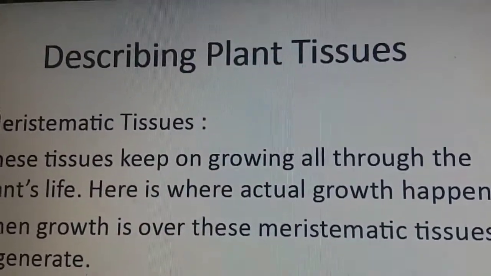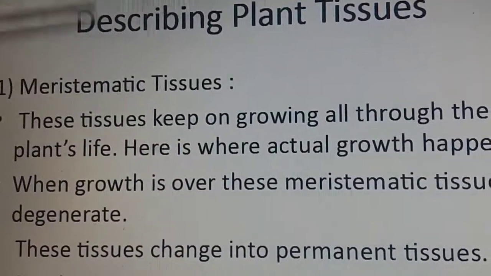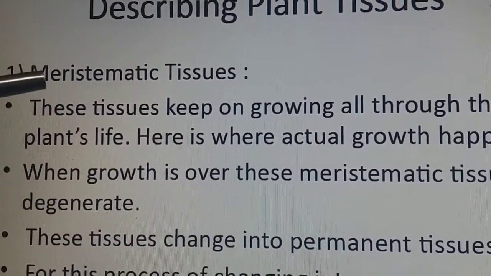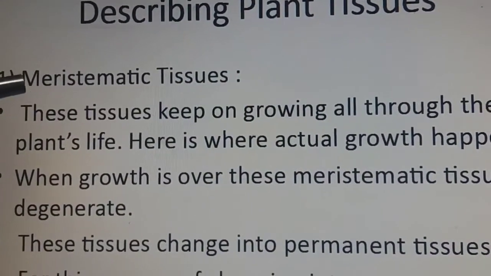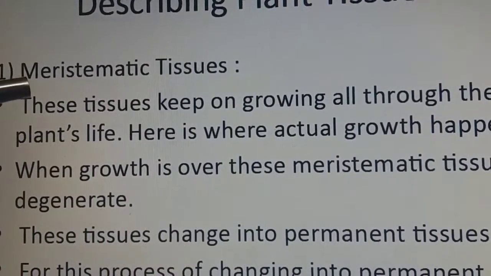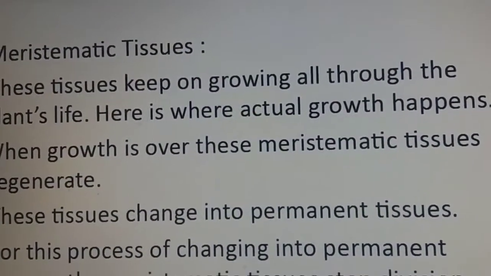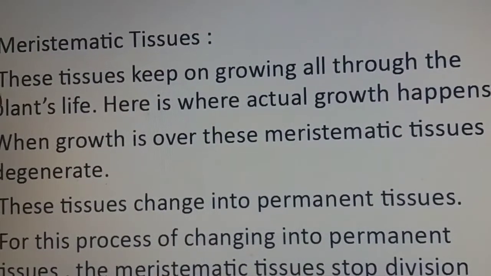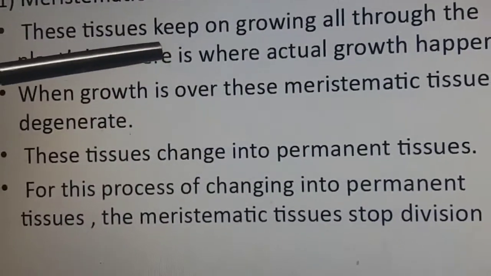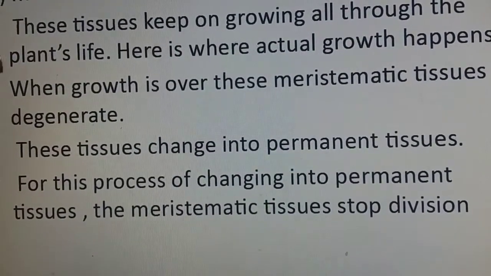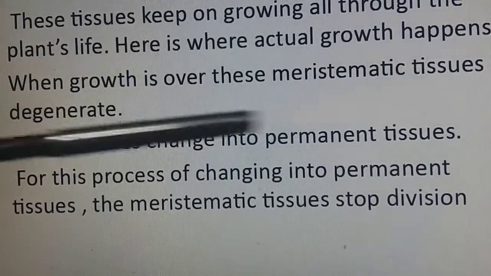Moving forward, when we describe plant tissues, the first thing that comes to mind is the meristematic tissues. And the meristematic tissues are really magical. These tissues keep on growing the plants for the full lifespan. Coming to the first point, these tissues keep on growing all through the life of the plant. Here is where actual growth happens.